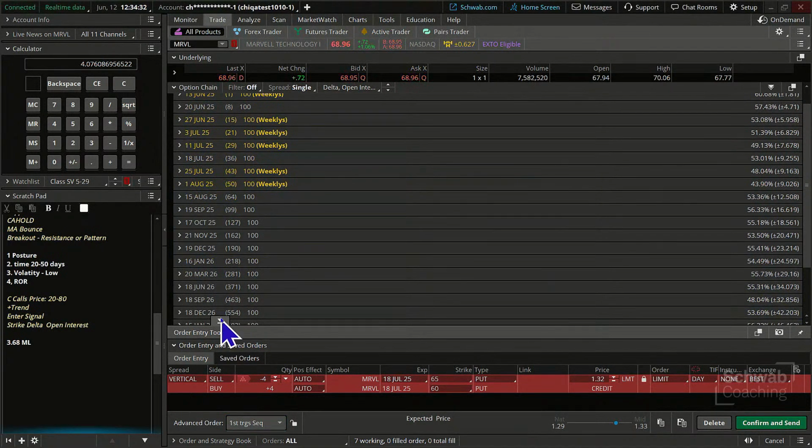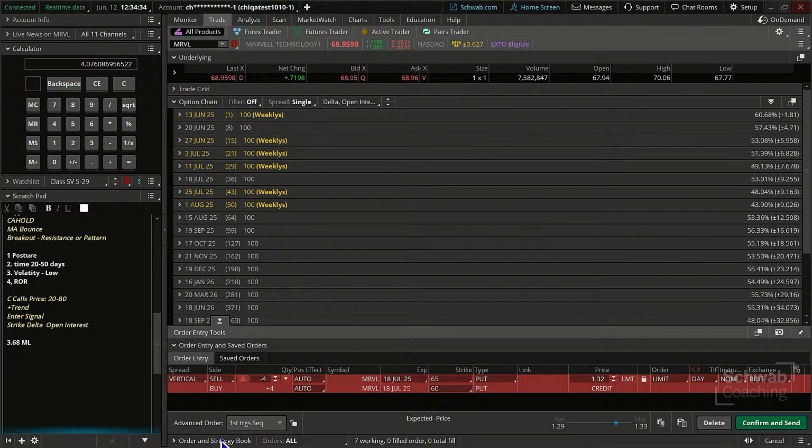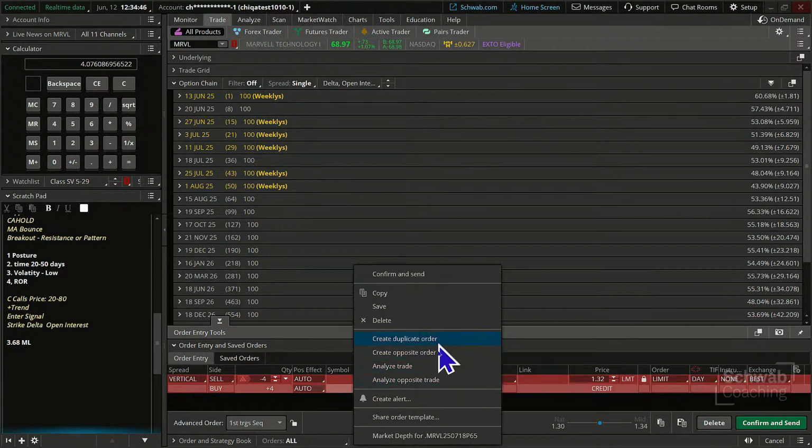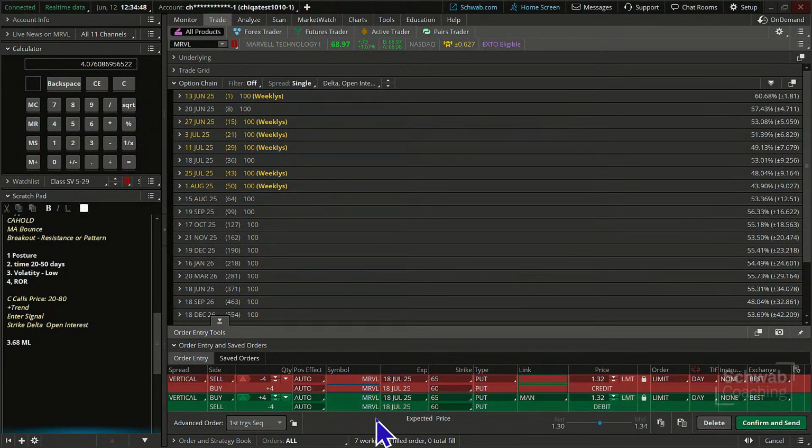I'm going to have to move this up. Not sure why it's down so far. Maybe if, let's do this. Let's create an opposite order here. I guess I'm used to it being up a little bit more, but this is fine. We can see it.